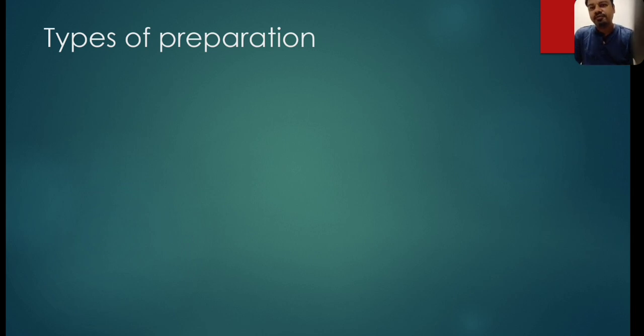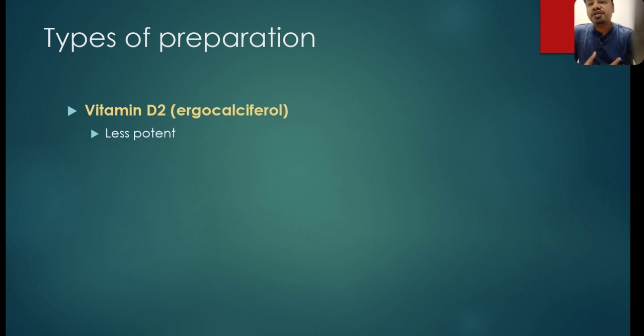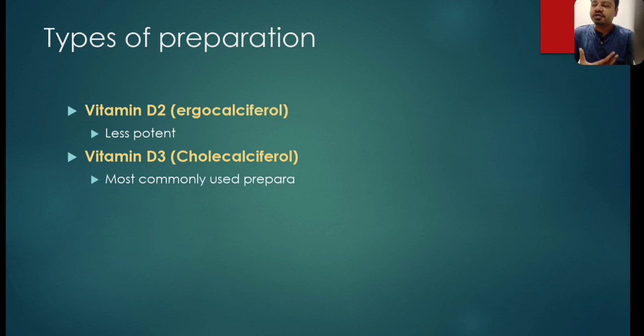Now, the types of calcium preparation available. Fungal derived preparation contains vitamin D2, which is called ergocalciferol. But the overall efficacy, the overall potency of this preparation is 10 times less as compared to vitamin D3 preparation. That is why it is not commonly used nowadays. Vitamin D3, or cholecalciferol, is also available commercially, and it is the most commonly used vitamin D preparation. It is available as a sachet, or as a chewable gum, or as a syrup for pediatric use.